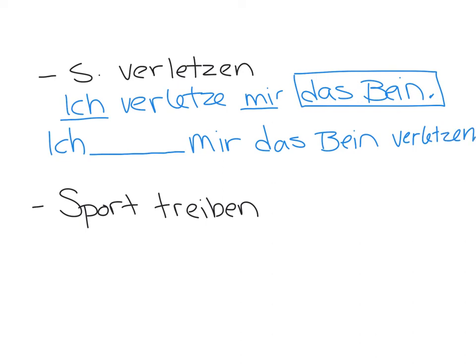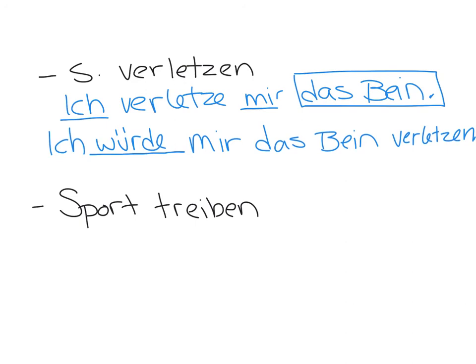So conjugate werden, ich würde. Ich würde mir das Bein verletzen. I would hurt or injure my leg. Now notice that this slide has two lines for you to write the Konjunktiv II. This is one of them using werden and the infinitive. We will review the other form later.